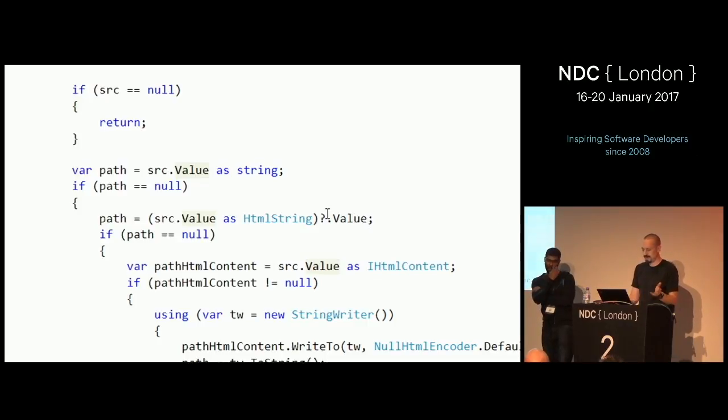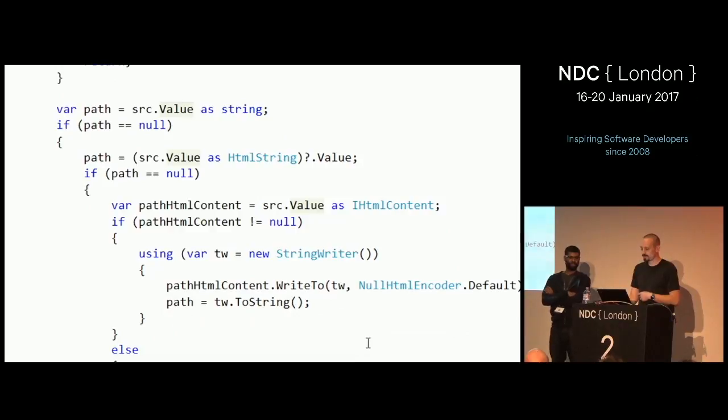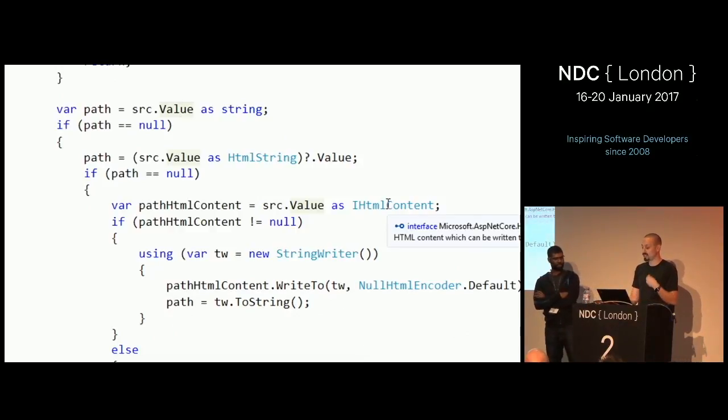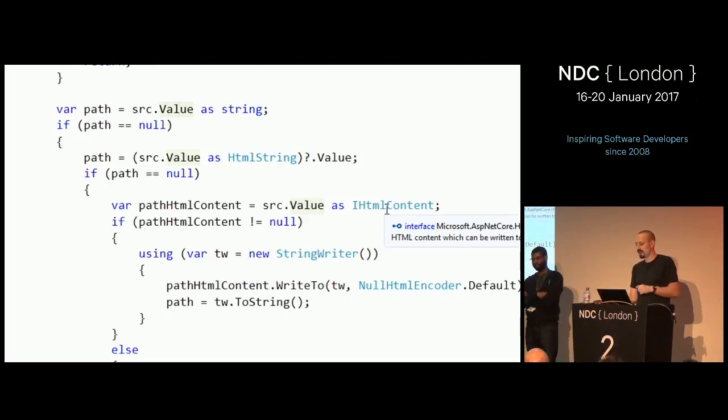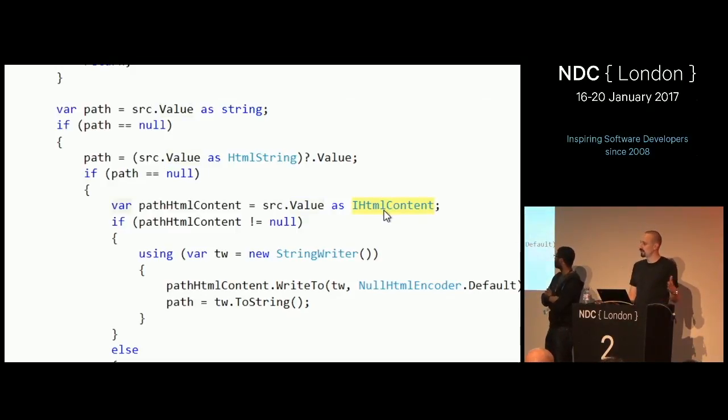So if it's an HTML string, I do that. If it's still not there, then my second last-ditch effort is to get it as an IHtmlContent. IHtmlContent is a new type in Razor that effectively represents Razor code, or anything really, that hasn't executed yet. It's something that wants to write out HTML. But in the old Razor, we would just do that when we encountered it, and things would get double, triple, quadruple buffered as they went through all the layers of Razor. And so it would take a lot of strings, basically, to build HTML. Now we have this nice deferred execution system so that we can avoid all this extra buffering.